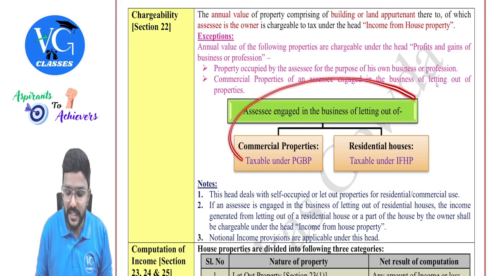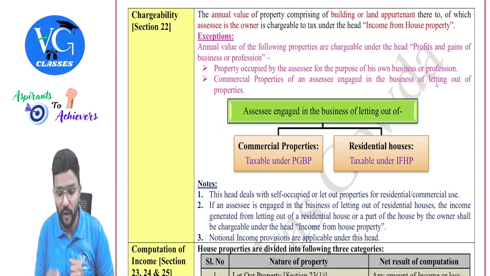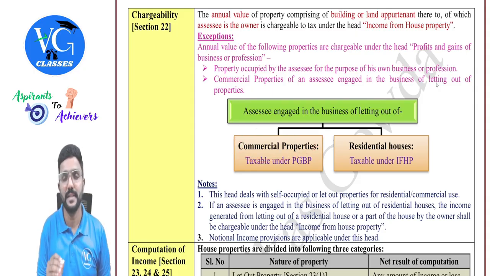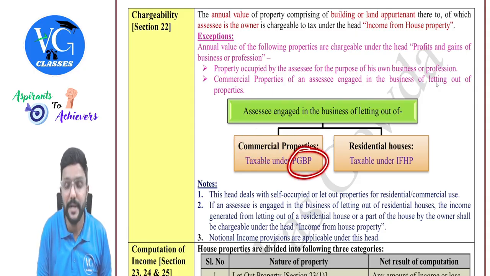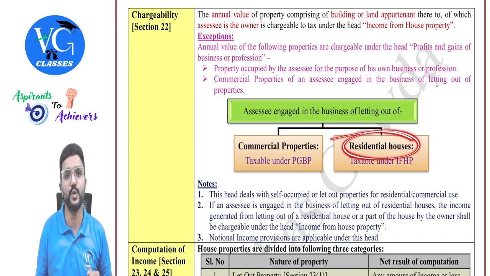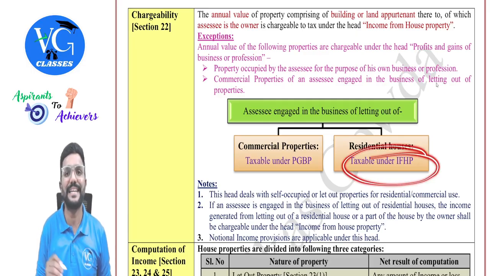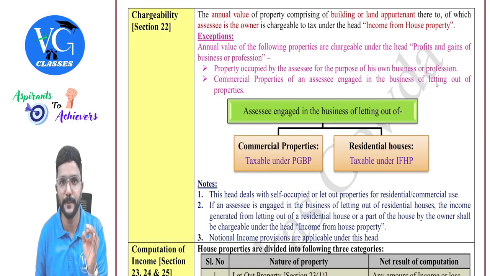So I have just given a small chart here. Please observe. If the assessee is engaged in the business of letting out of commercial properties, then the rental income will be taxable under the head PGBP as business income. Whereas if the assessee is engaged in the business of letting out of residential houses, even though it is in the nature of business, still the rental income will be taxable under the head house property, guys.